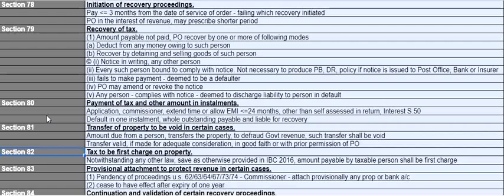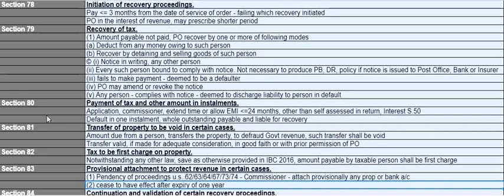The amount payable by a taxable person shall be first charged on the property. So when the property is sold, you have to first discharge the liability of the government. Then only you can discharge the liability of creditors, other people, etc. Section 83, provisional attachment to protect revenue in certain cases. When the proceedings are pending under section 62, 63, 64, 67, 73, 74, the Commissioner can attach the property provisionally, or you can attach the bank account also, and the attachment will cease to have an effect after expiry of 1 year from the attachment.